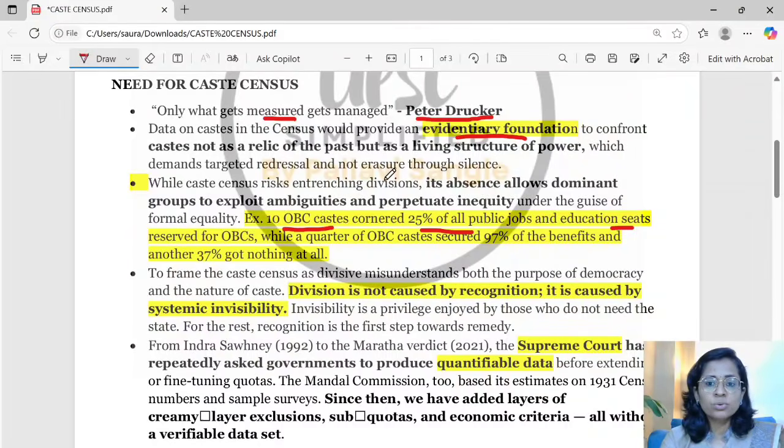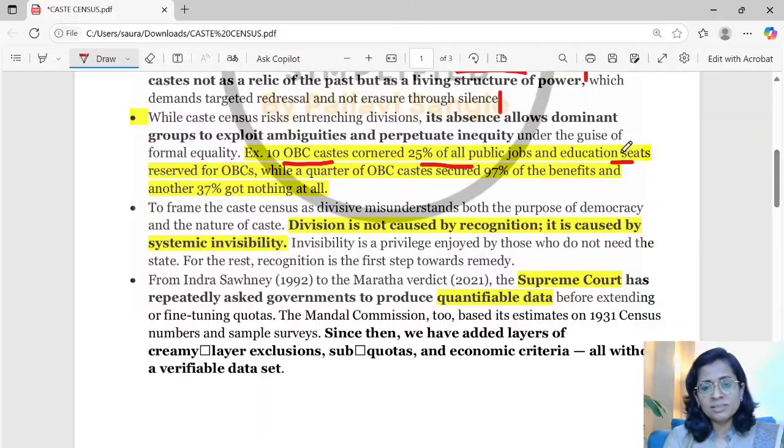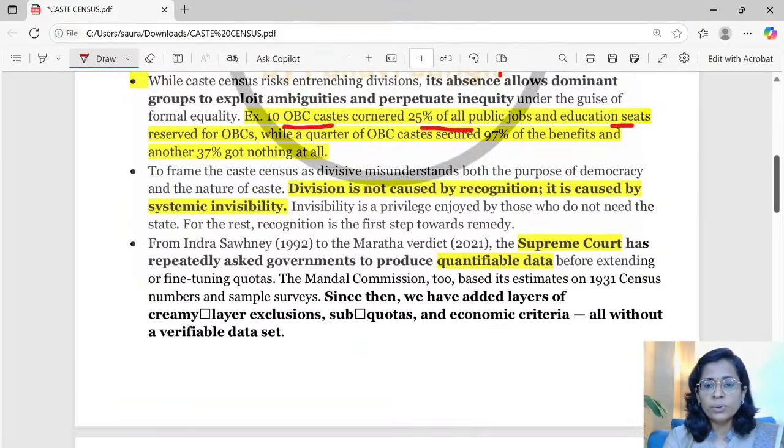This census will also confront caste not as a relic of the past but as a living structure of power which demands targeted redressal and not erasure through silence. This kind of sentence we have taken from The Hindu or Indian Express editorials, and if you use this kind of keywords and sentences in your mains answers, intro, body, conclusion, it will give enrichment to your answer, depth to your answer compared to layman or general language. So kindly go through this PDF and see what data you can extract and what data you can write.